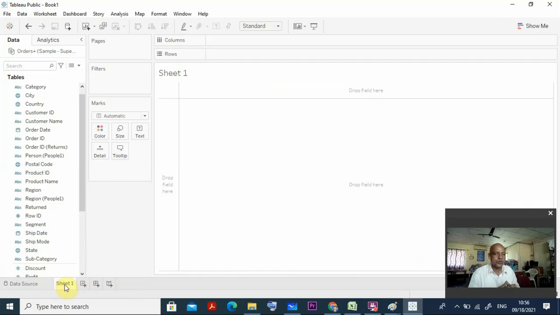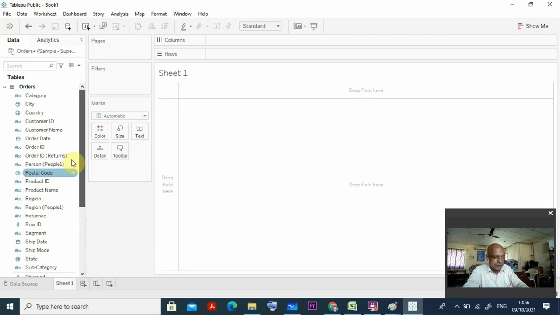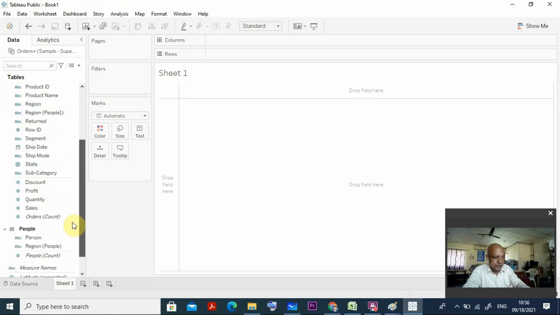What actually we want to do is establish a relation between the x-axis and y-axis, and plot something. That is the main purpose here. Here we can see when it is some geographical data, and here in the tables we can clearly see we are having these 2, one is the order table and one is the people table.